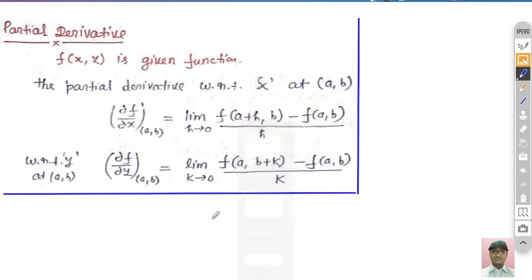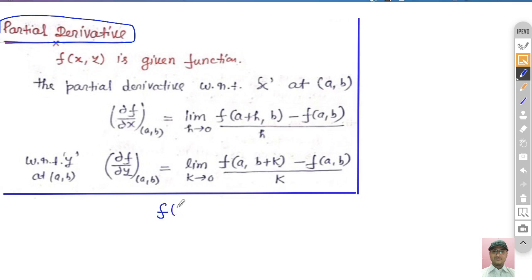Now the next definition is the partial derivative. This is also very important. Sometimes we need to calculate the partial derivative. Let's suppose this is the function f. You know what a partial derivative is: if we differentiate with respect to x, then we only differentiate with respect to x, and the rest of the variables are treated as constants.